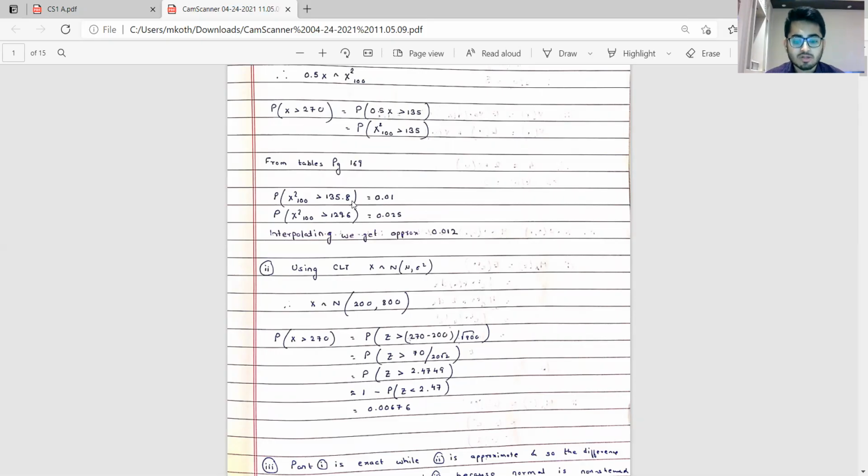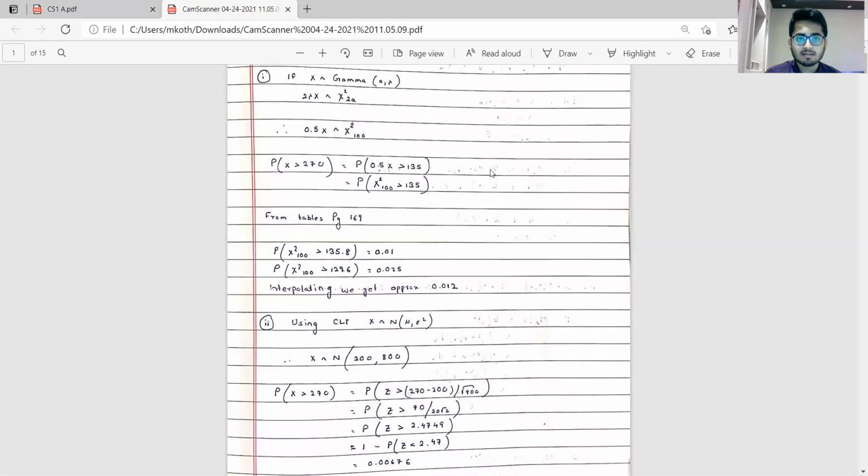So there's nothing approximate about this. This is an exact result that 2 lambda x follows chi-square distribution with 2 alpha degrees of freedom. And this is nothing but a normal approximation, so obviously it will give a different answer.